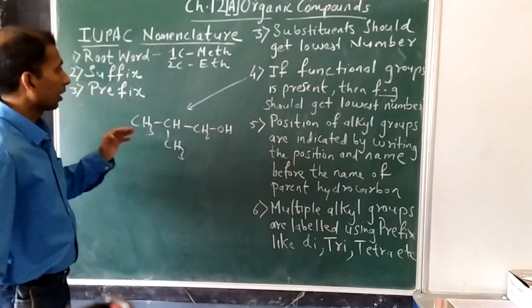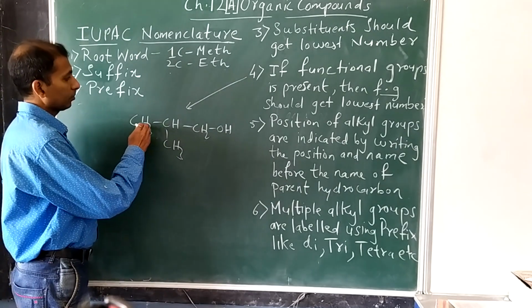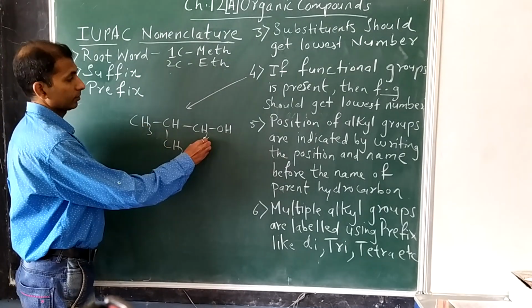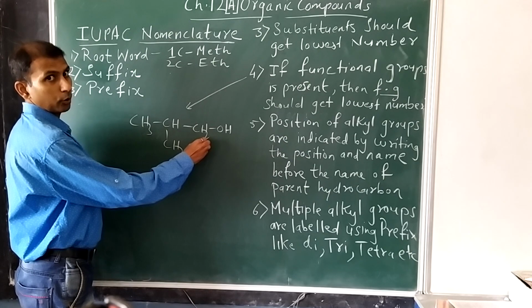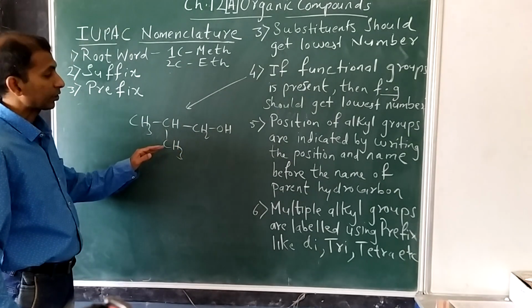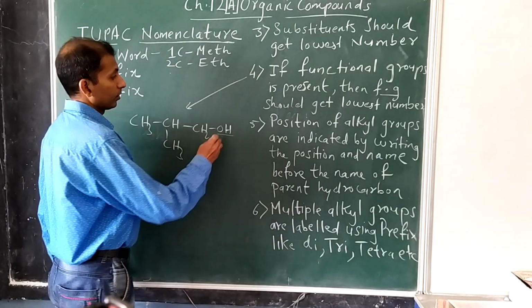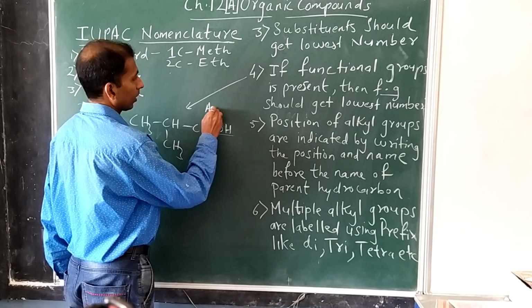Now in this organic compound, the longest chain of carbon atoms is this. Okay, and we also have a branch chain which is a substituent, and this group is called a functional group. The name of this functional group is alcohol.